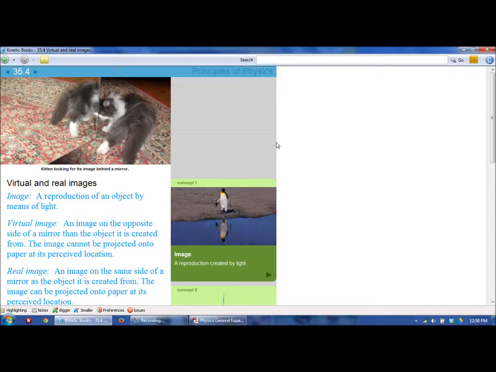Your brain can only handle the fact that rays of light travel in a single constant direction. So when light enters our eye, our brain traces that light back to where it appears to originate from by a straight line path. If that straight line path leads to where it originated from, that's a real image. If that straight line path does not come from there, but interacts with a mirror or something else, then that is called a virtual image.